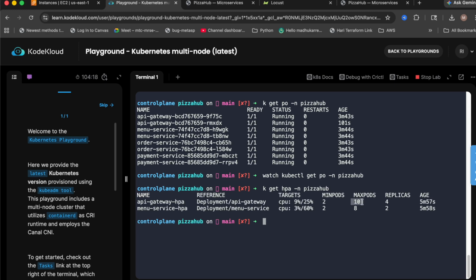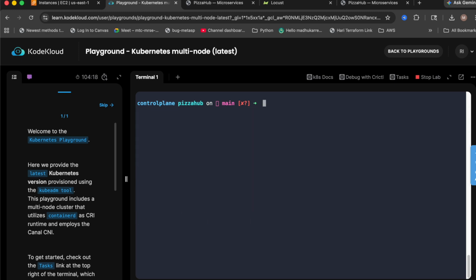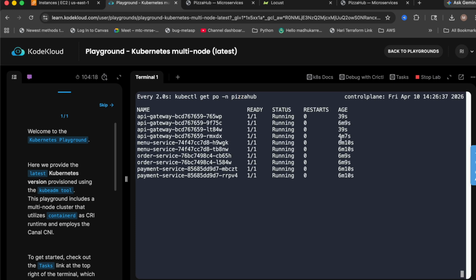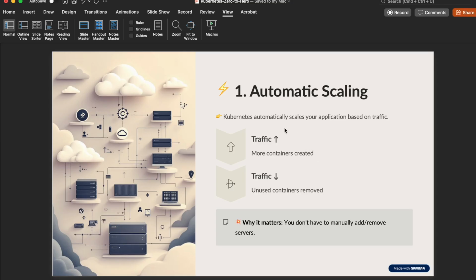So you can see it can go up to a maximum of 10 pods. Now it has 4 pods, and soon it's going to delete those pods as well, because we just reduced that load. Soon it's going to terminate that. So that's how you can achieve automated scaling.